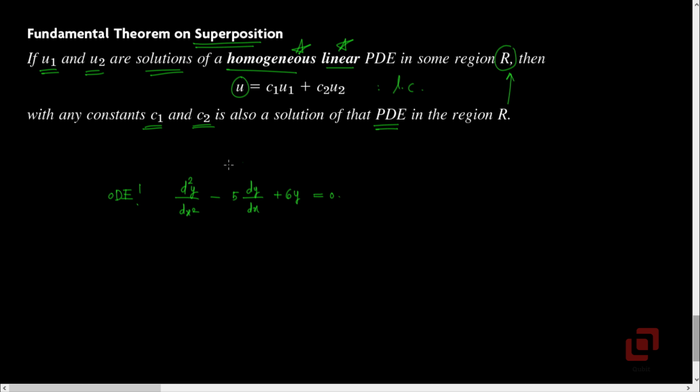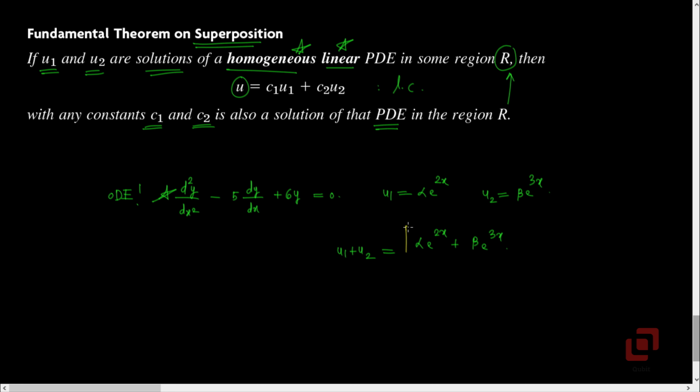Let us consider this second order ordinary differential equation. I have already obtained two solutions of this ordinary differential equation. The first one is alpha e to the power 2x and the second one is beta e to the power 3x. Let's call them u1 and u2. Alpha and beta are arbitrary constants. According to the superposition principle, u1 plus u2, which is alpha e to the power 2x plus beta e to the power 3x, will also be a solution of the differential equation.